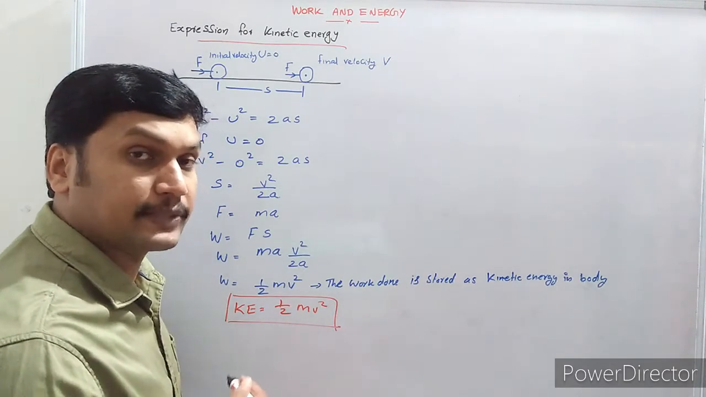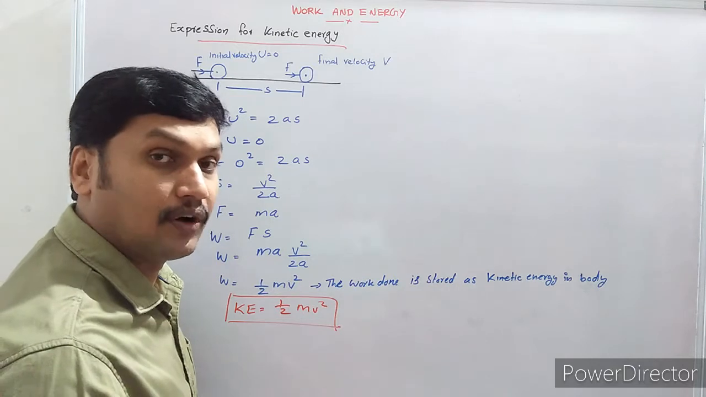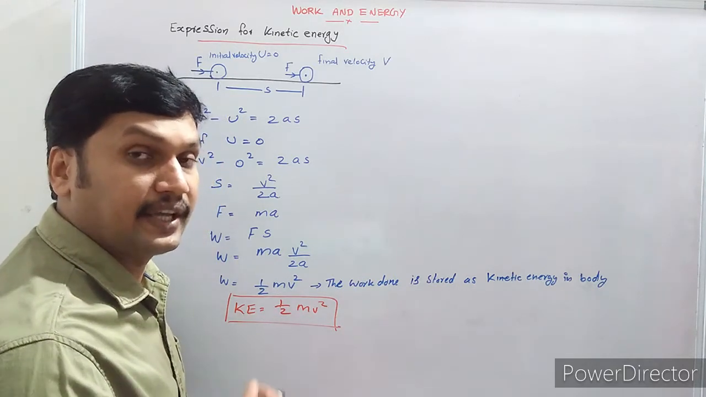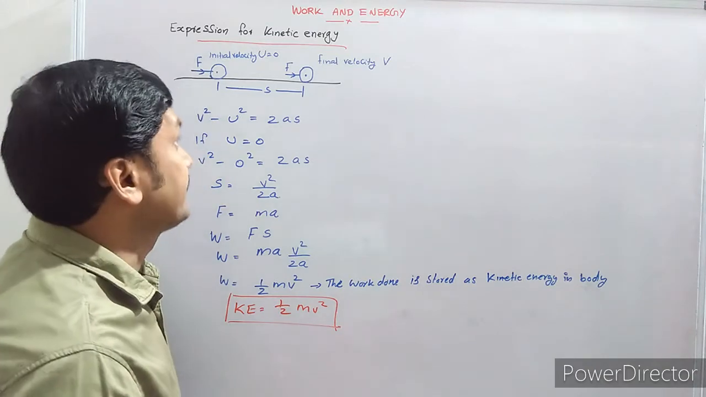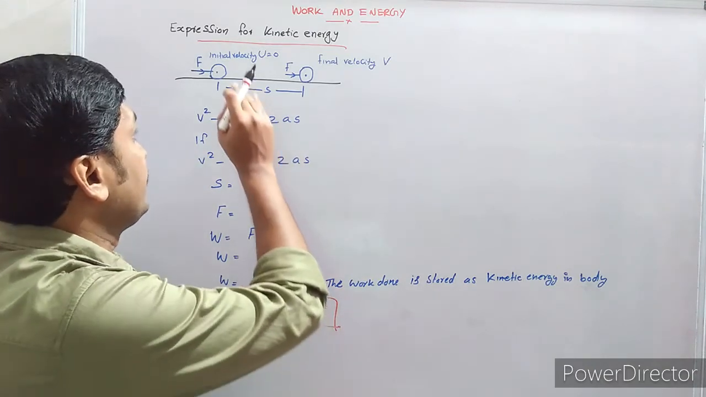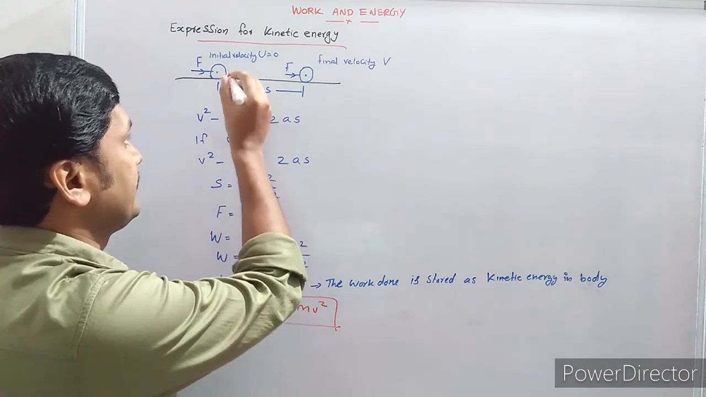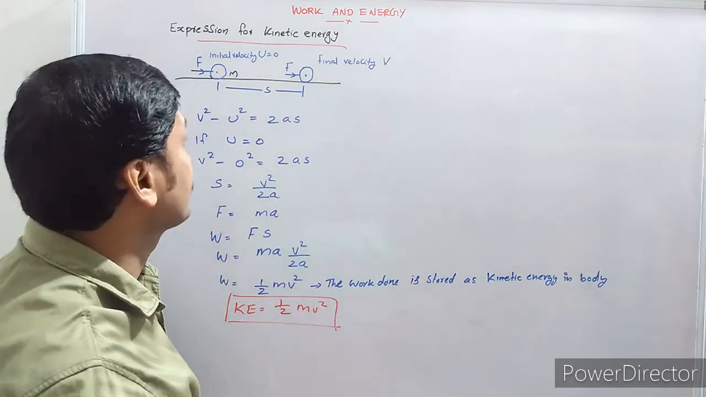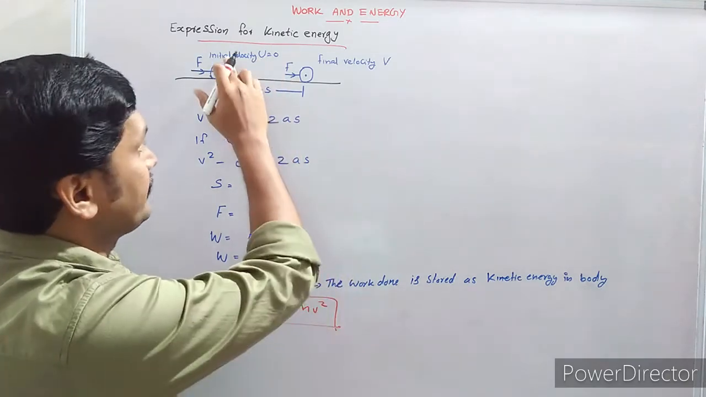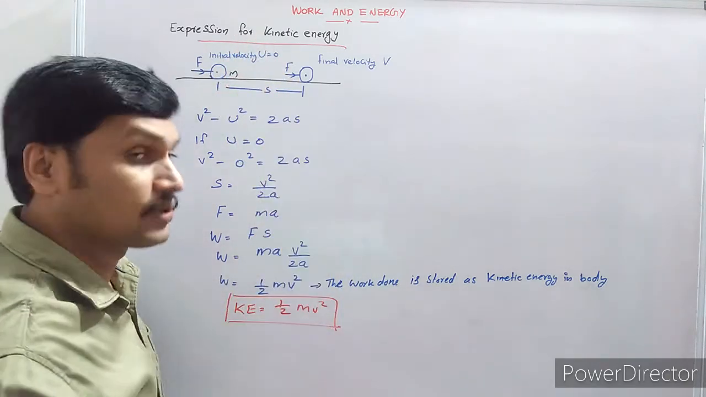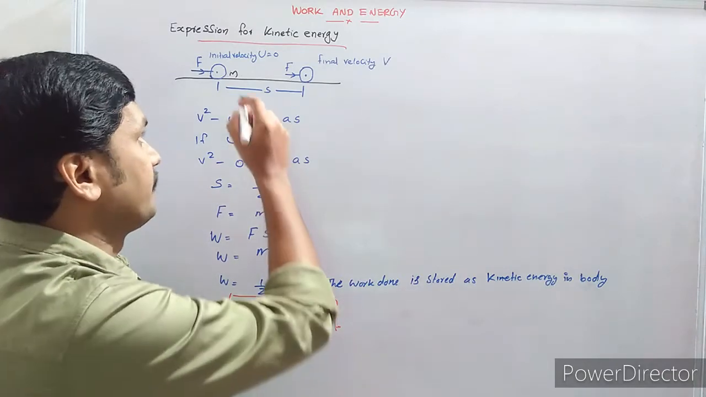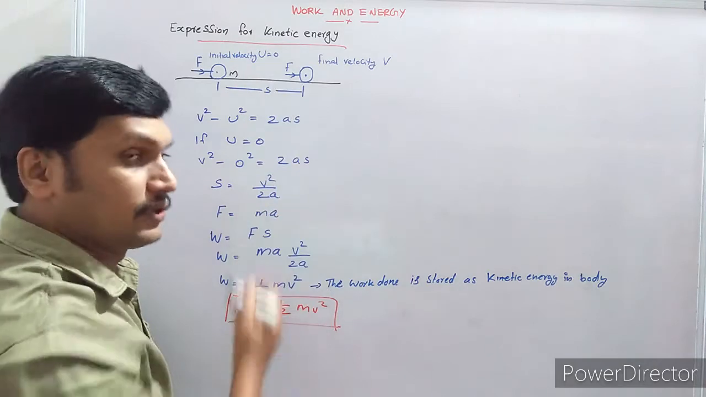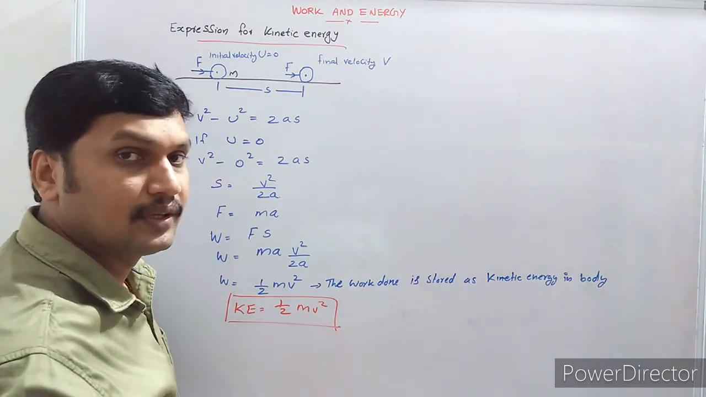Now let us find an expression for the kinetic energy of a body, or what are the factors affecting the kinetic energy of a body. For that, suppose we have a body of mass m lying on this horizontal surface. Initially, it is at rest. Its initial velocity u is equal to 0.